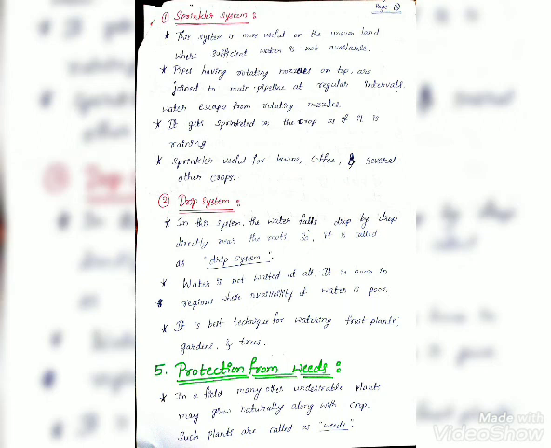Fifth one is protection from the weeds. In a field, many other undesirable plants may grow naturally along with the crop. Such plants are known as weeds. The removal of weeds is called as weeding. Weeding is necessary since weeds compete with the crop plants for water, nutrients, space and light. Thus they affect the growth of the crop.